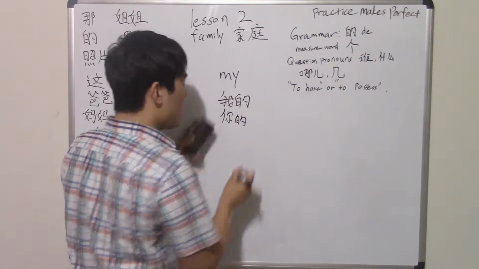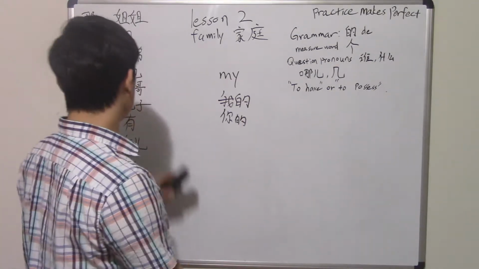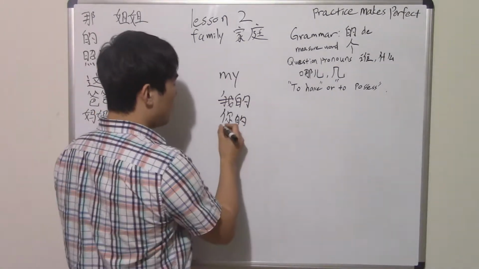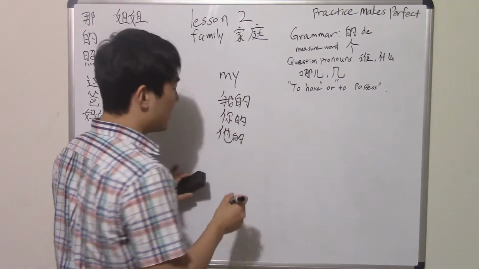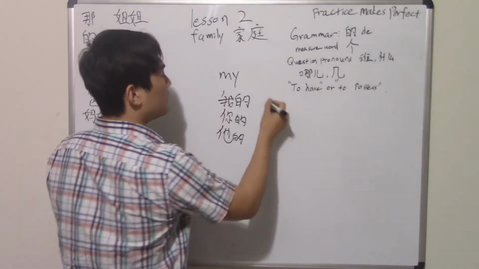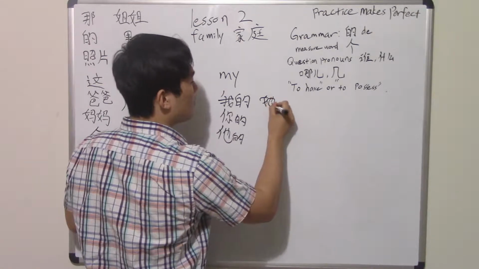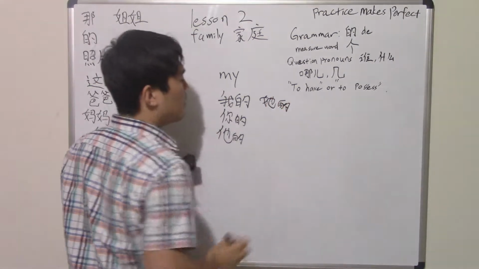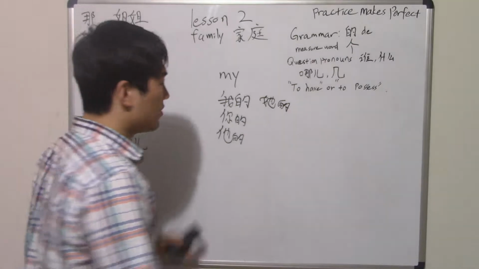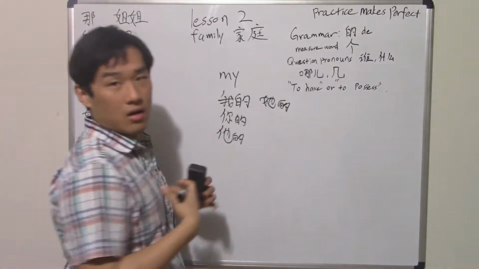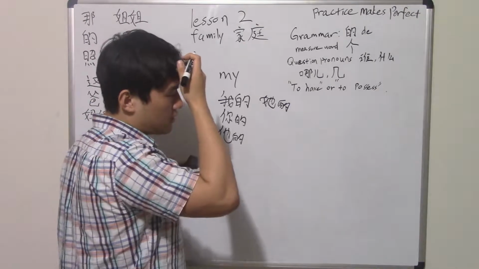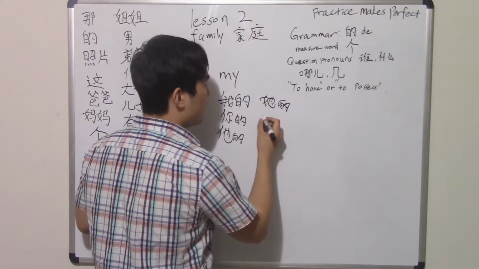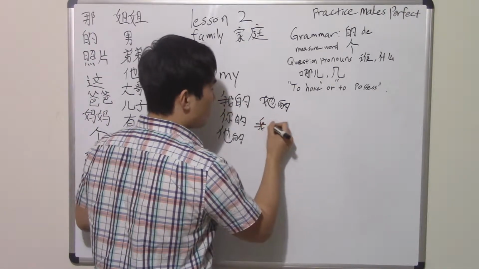So the word I, you, he, she is always the same. So let's say, what about 他的? What about his? Right, 他的. It's his. What about her? It would also be 他的. Right? How about theirs? How about ours? Yeah, our stuff. Yes. So you say it would be 我们的.